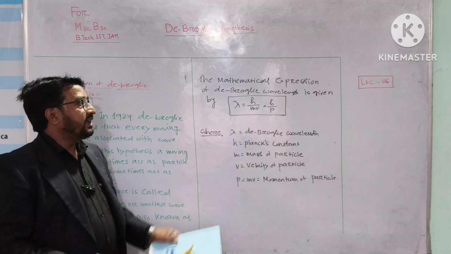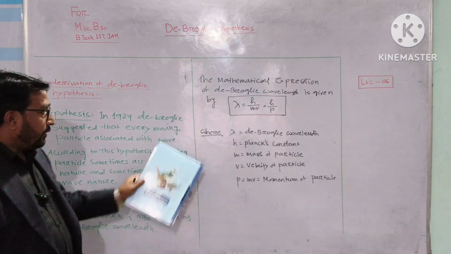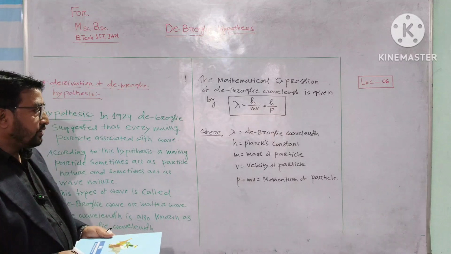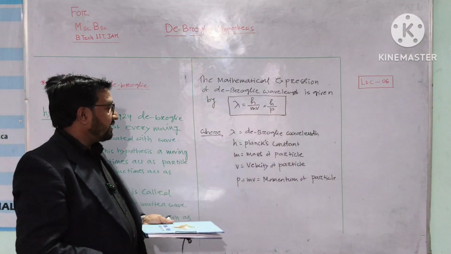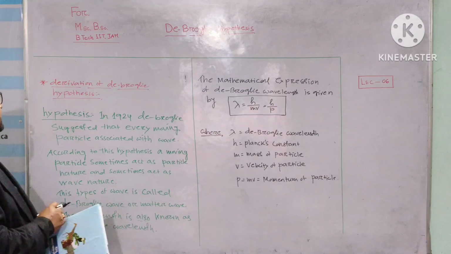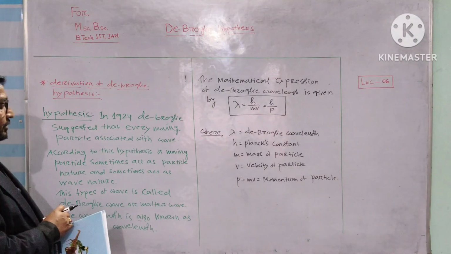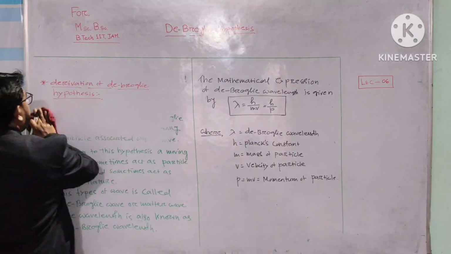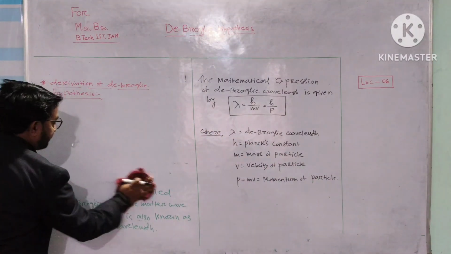Okay, so lambda equals h by mv, and this is equal to h by p, where in this equation lambda is called de Broglie wavelength, m is the mass of the particle, v is the velocity of the particle, and p equals mv, the momentum of a particle. Now we are going to derive de Broglie hypothesis. Okay, derivation of the hypothesis.